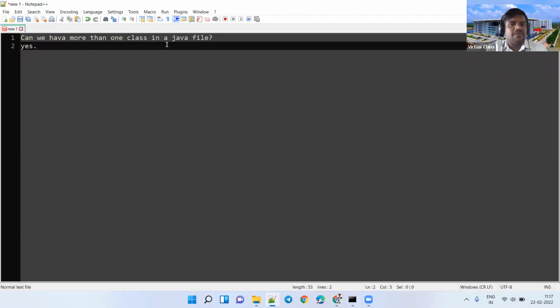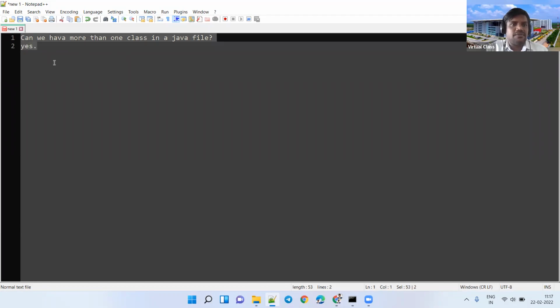But now the question here is, can we have more than one class? Suppose a Java file contains more than one class, how can we save it? Because we are following some conventions. So the Java file should be named after the class name. But in this context, if a Java file contains more than one class, how do we have to save that file? We will see in today's session. To understand this, I want to take a small example.